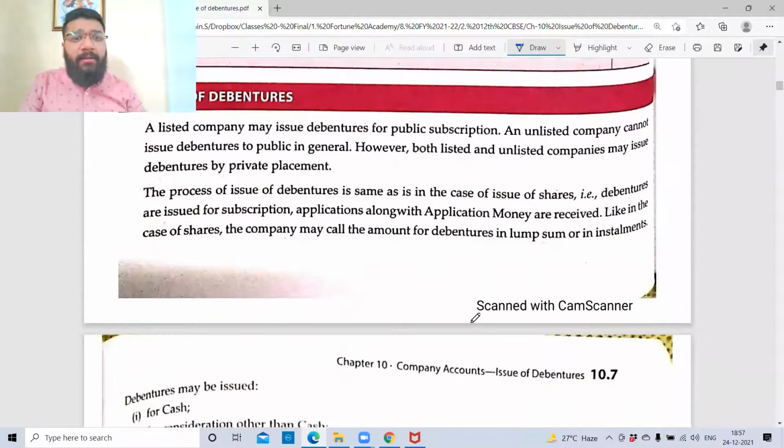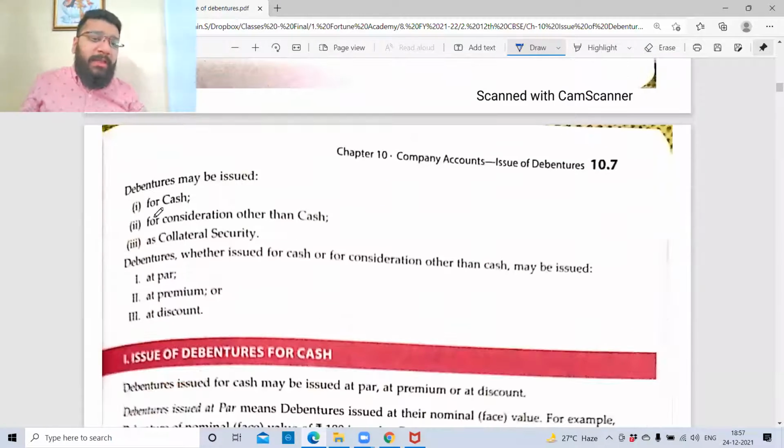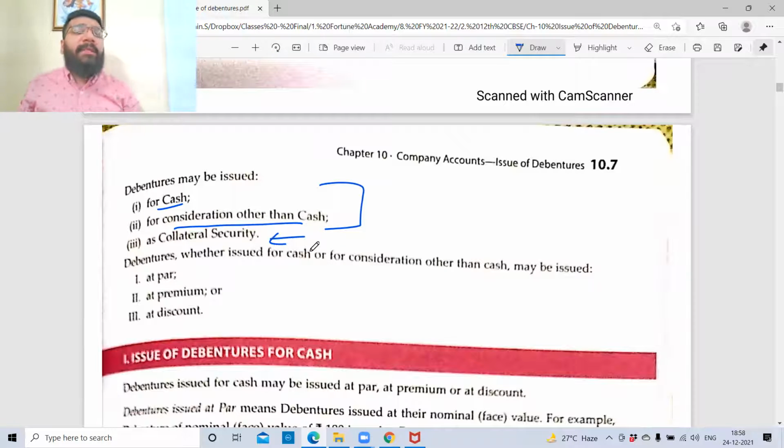Then we understood that debentures can be issued for a consideration in cash. It can be issued for a consideration other than cash. And the accounting treatment is pretty much similar to what we have studied in accounting for share capital. This is the new concept where the debentures can be issued as a collateral security. So that is something which we are going to study as a new thing in this chapter.